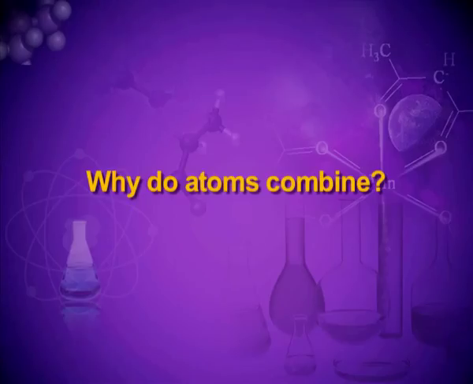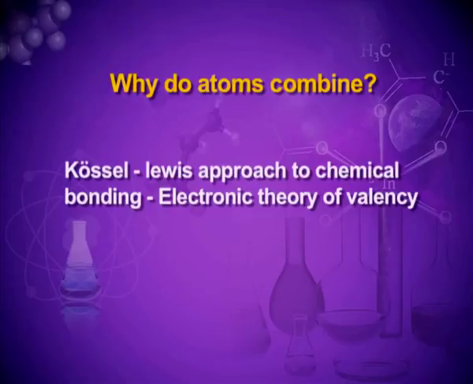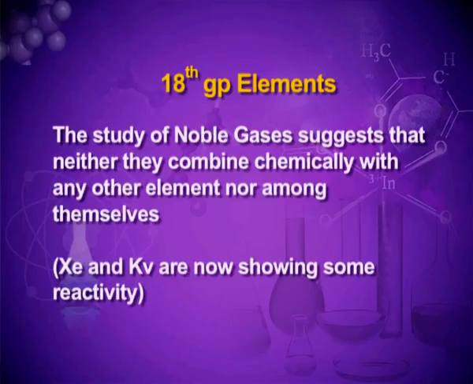Why do atoms combine? The Kossel-Lewis approach to chemical bonding, the electronic theory of valency. Noble gases were studied and it was found that these gases are chemically inert; they do not show any reactivity and they are highly stable.